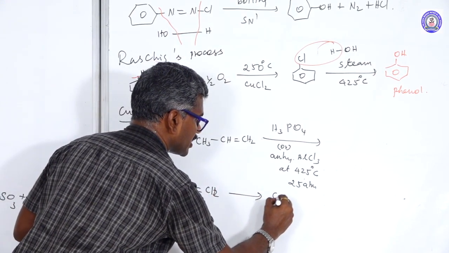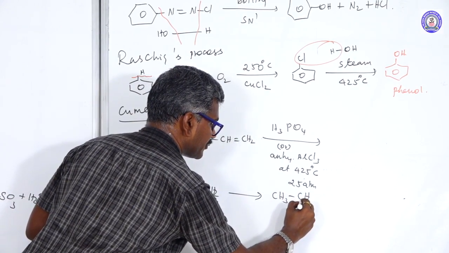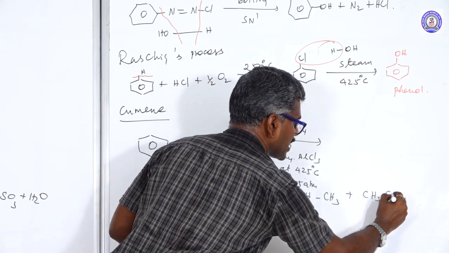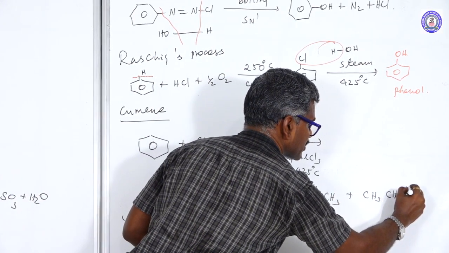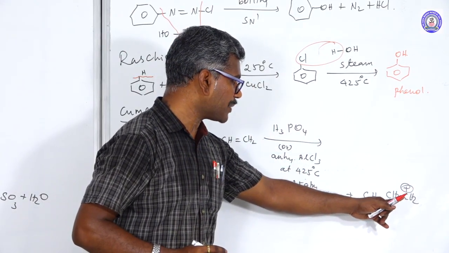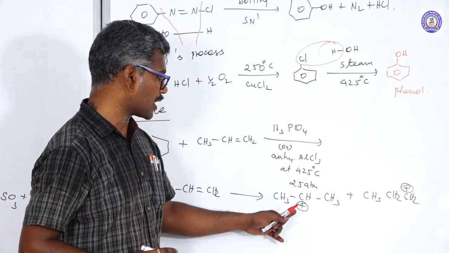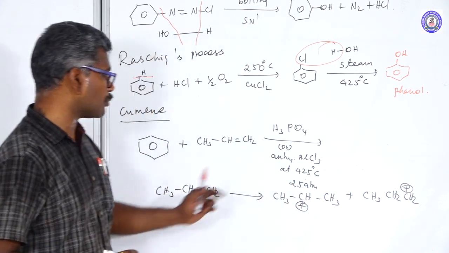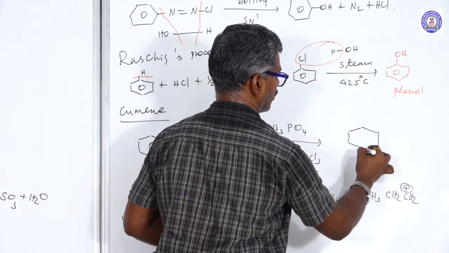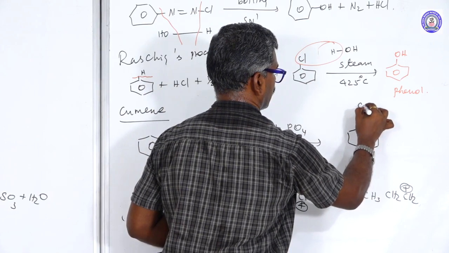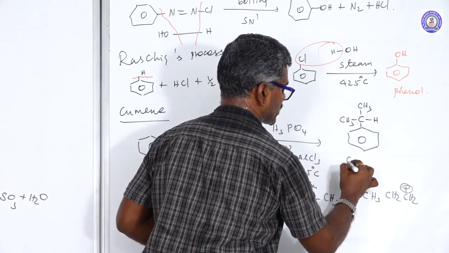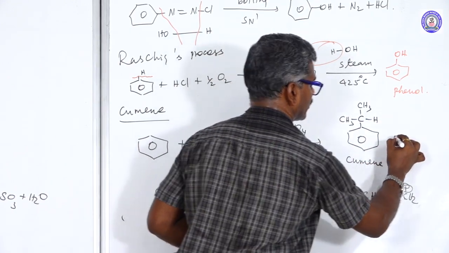Two carbocations form: CH3 CH positive charge CH3, and another CH3 CH2 CH2 positive charge. This one is a secondary carbocation, this one is a primary carbocation. Comparing primary and secondary carbocations, the secondary carbocation is more stable. This attacks the benzene ring. This is called cumene.